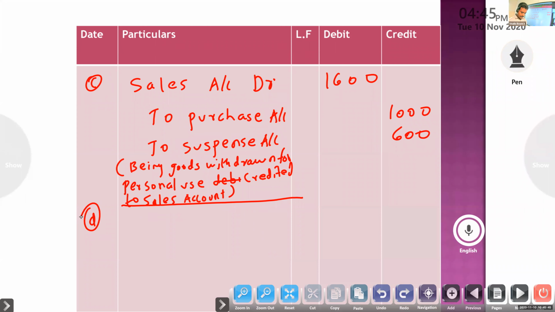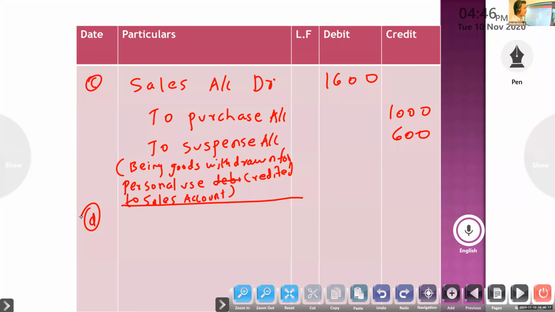Next, depreciation provided on machinery, rupees 3,000, was posted to machinery account as rupees 300. Depreciation provided on machinery, no problem. Only machinery has the problem: 300 was posted, the correct amount is 3,000.